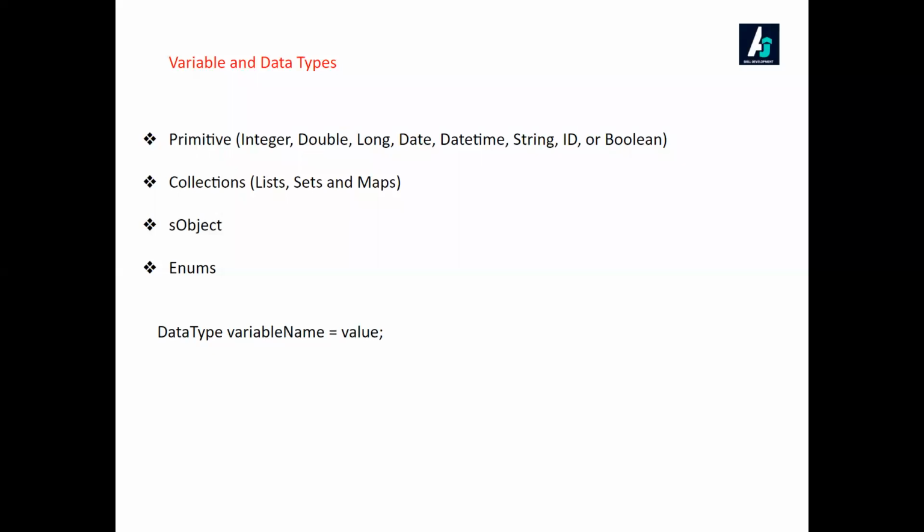When you talk about data, the data should have a format. It may be a number, it may be a string, or it may be true or false. That is called a data type. So a variable consists of a data type and its value.